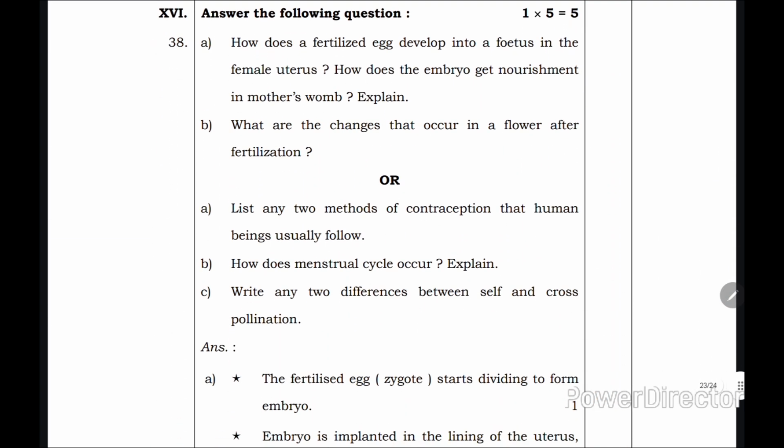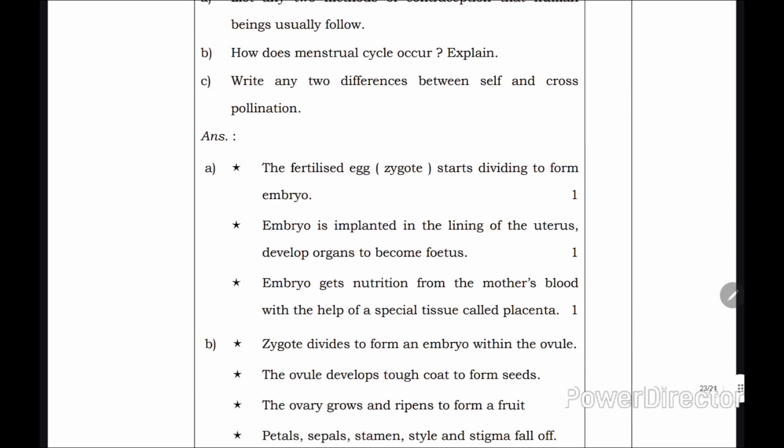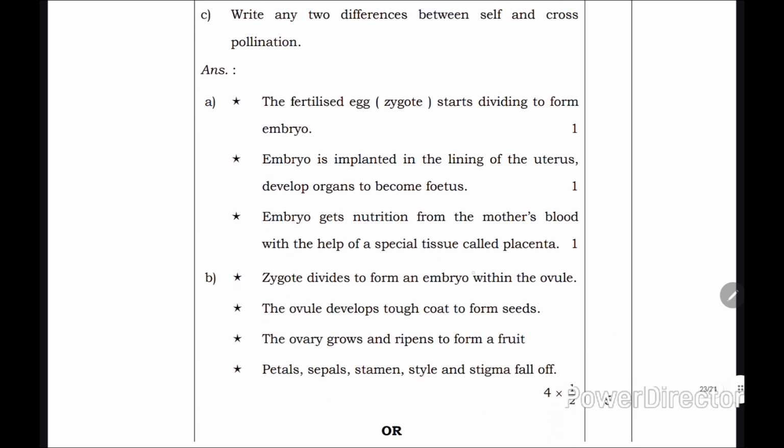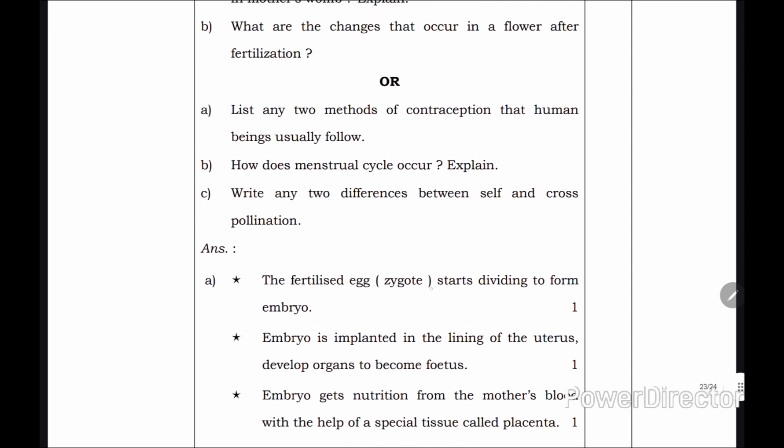The next question is, how does a fertilized egg develop into a fetus in the female uterus? How does the embryo get nourishment in the mother's womb? Explain. So this is the explanation. The fertilized egg, or the zygote, starts dividing to form an embryo. The embryo is implanted in the lining of the uterus and develops to become a fetus. Then the embryo gets nutrition from the mother's blood with the help of a special tissue called the placenta.